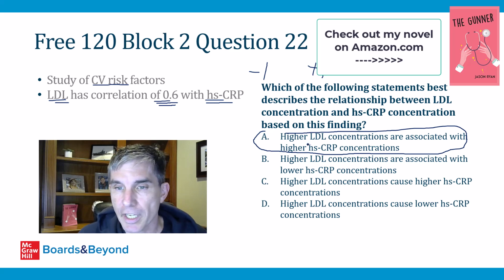As to the wrong answers, B says higher LDL concentrations are associated with lower high sensitivity CRP concentrations. This is not correct. This would be the right answer if the correlation coefficient were -0.6, but it's +0.6, so this answer is wrong. Then answer choice C says higher LDL concentrations cause higher hsCRP concentrations.